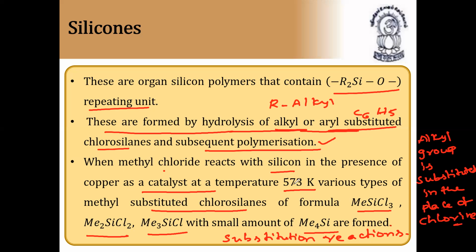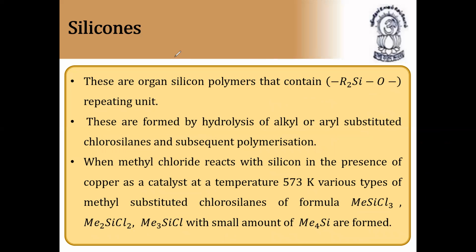catalyst at a temperature of 573 kelvins, various types of methyl substituted chlorosilanes are formed, of formula MeSiCl3, Me2SiCl2. So in each case, one Cl is going off. Me3SiCl with a small amount of Me4Si. Finally, all the chlorines are removed and replaced with alkyl group, that is methyl group. So these are nothing but substitution reactions, and this is the preparation of silanes or silicones. Next continuation.